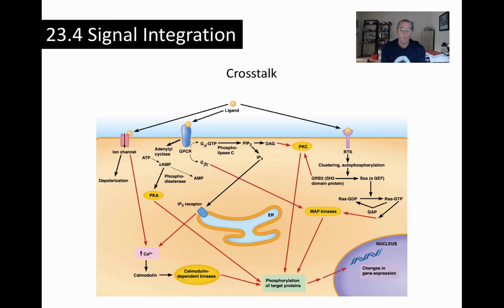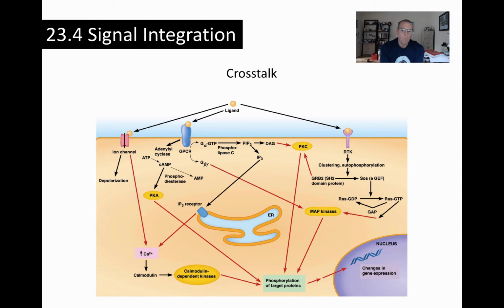So cells can be exposed to a whole range of signals at any given moment. There is an abundance of signaling molecules in extracellular fluid and circulating in the bloodstream. So cells are receiving numerous messages from their neighbors and from distant tissues. And so cells have to integrate these signals to produce an appropriate response. The appropriate response is based on the cell's proteome. If the cell doesn't have the proteins to have a particular response, then it doesn't matter whether the receptor or the ligand is present or not.